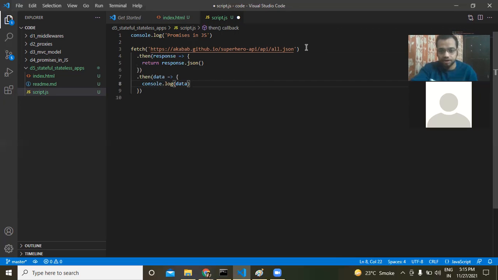So what is happening is, here we are making a fetch API call, which we know is going to return a promise. We write dot then: once you get the promise, then do something, but don't do it until you have got the promise. What do you have to do? Return response.json. Convert whatever response you have got into JSON and return it. Then take the data and console log it.